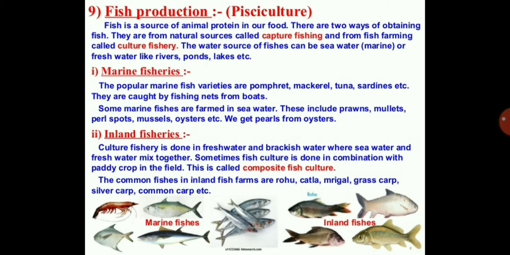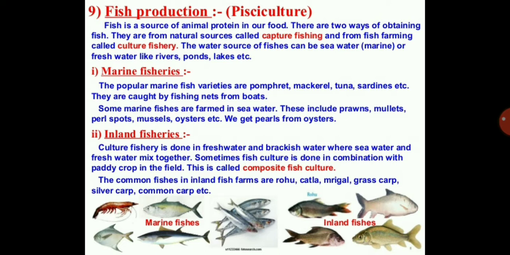The water source of fishes can be sea water, that is marine, or fresh water like river, ponds, and lakes. What do marine fisheries mean? The popular marine fish varieties are pomfret, that is the paplet you say, then mackerel, tuna, sardines, etc. They are caught by fishing nets from the boats.